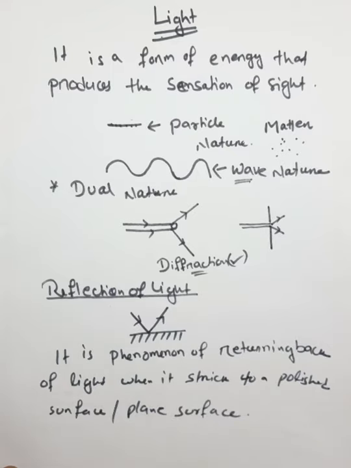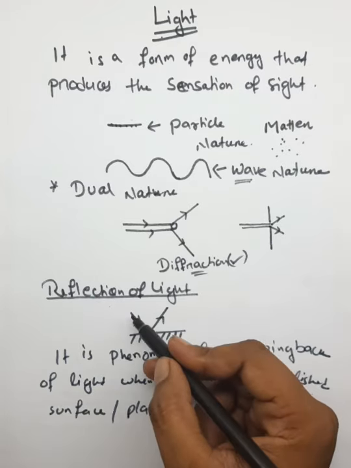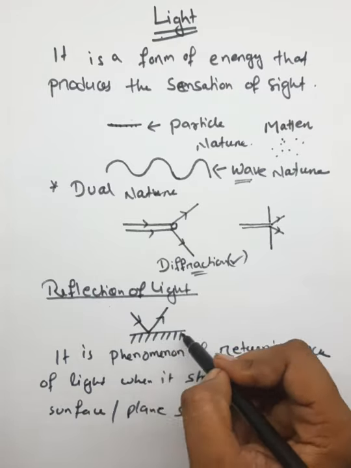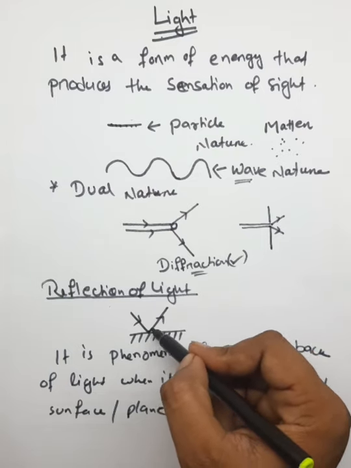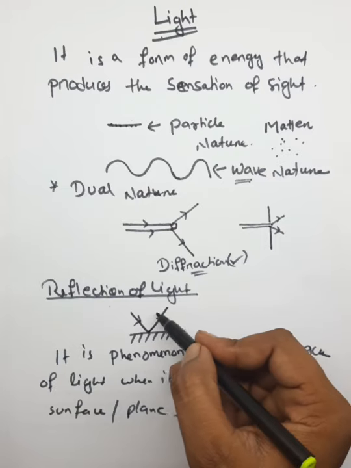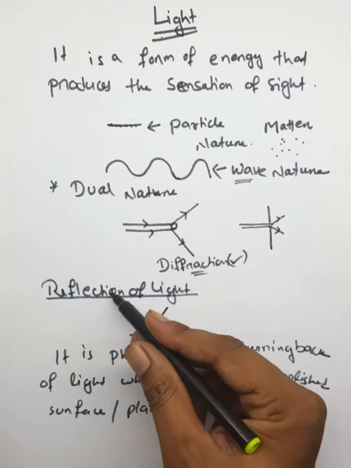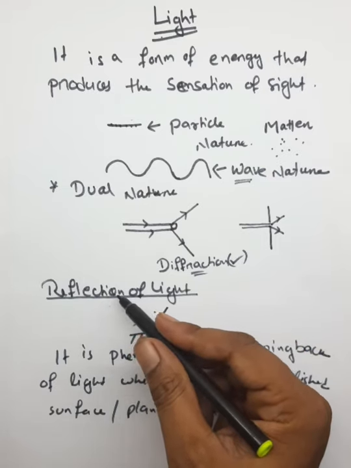So this is called reflection of light. When light comes and falls on a polished surface or plane surface, then it goes back into the same medium. This phenomenon is known as reflection.